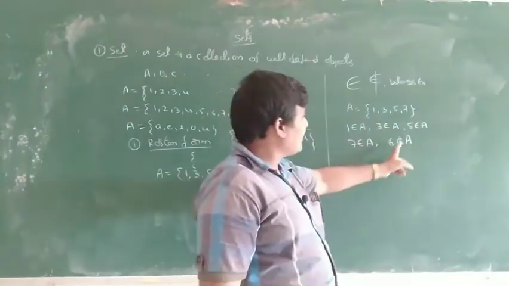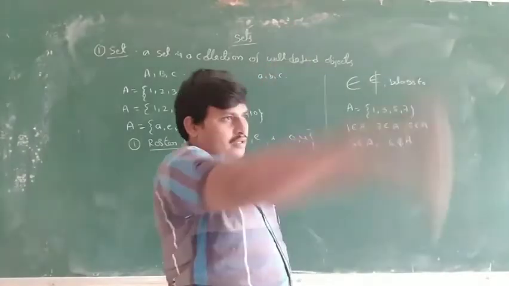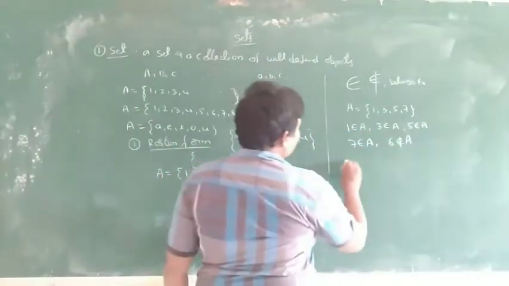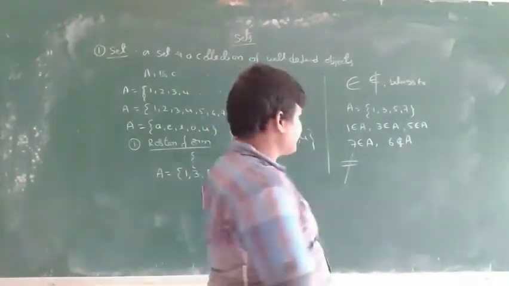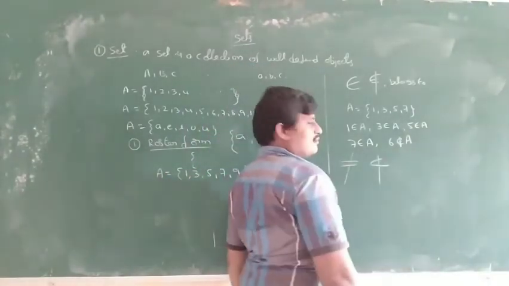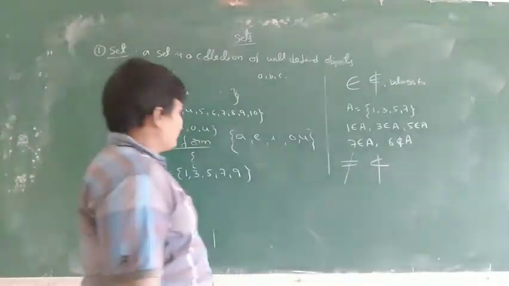Does not belong to is written with a not, a slash through the symbol. This is equal to, not equal to. Less than, not less than. Not means this one line. Okay, next.